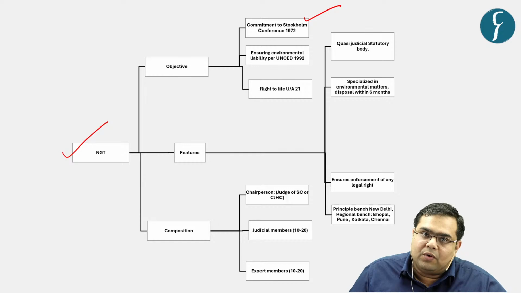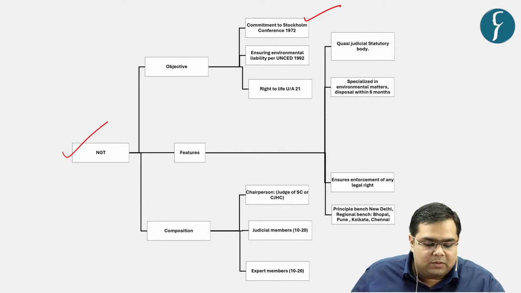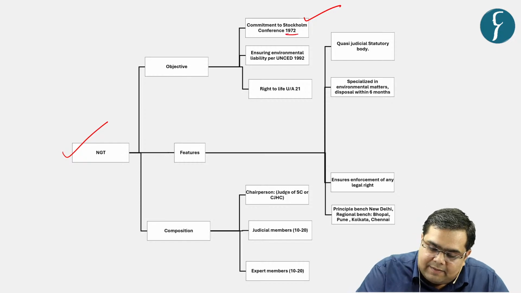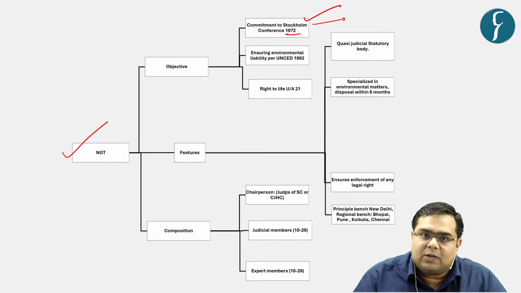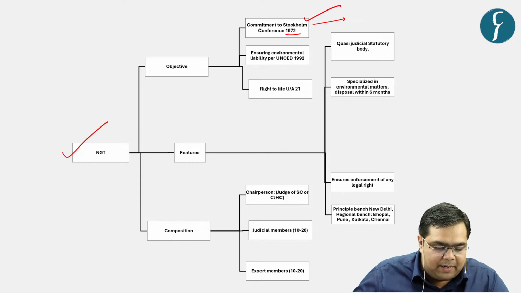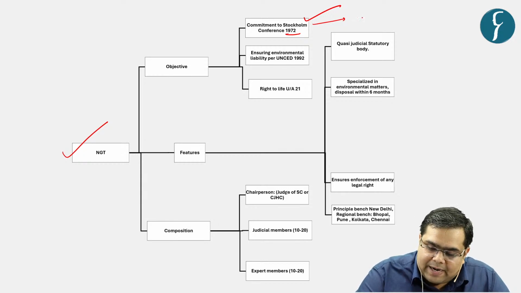So for the new viewers who have recently joined and started preparing with us, let me tell you that this 1972 Stockholm Conference was one of the first conferences with respect to framing the environmental legislations and mandates with respect to environment, right? So the mandate of this was to take appropriate steps for preserving the human environment.